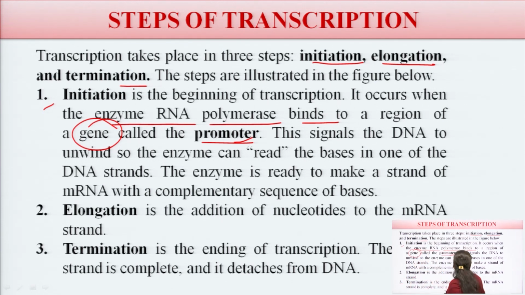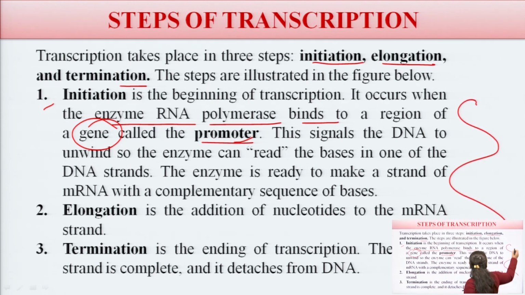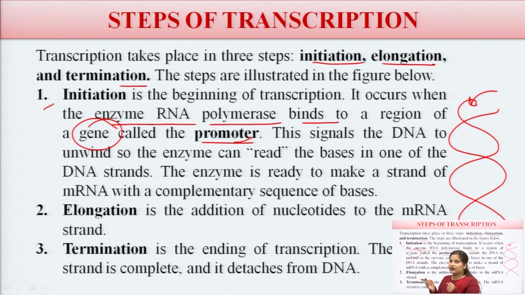Okay, this is DNA. If the promoter genes are here, the DNA, which is a coiled structure, will unwind. They are trying to unwind. Then comes elongation, the addition of the nucleotides of the mRNA in the strands, and the last one, termination.